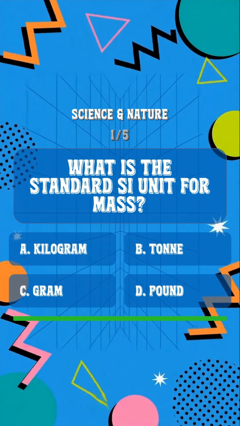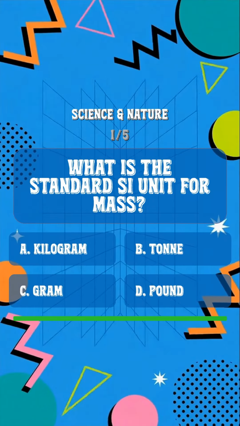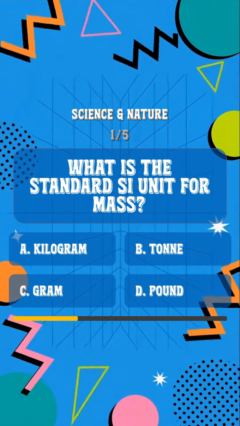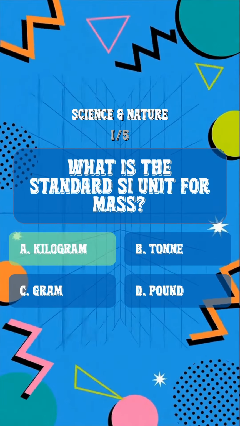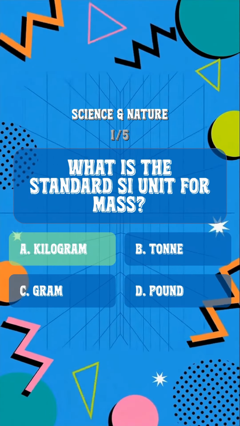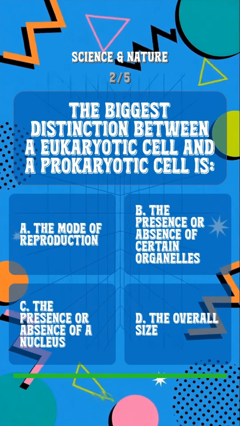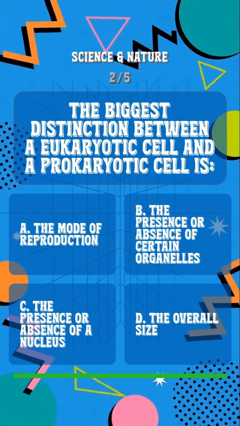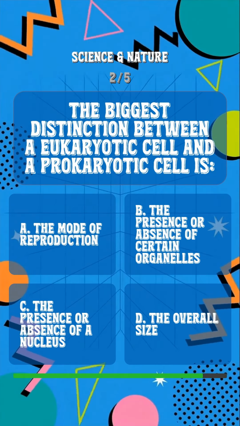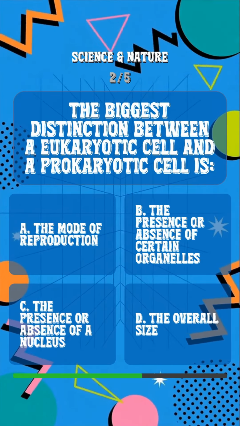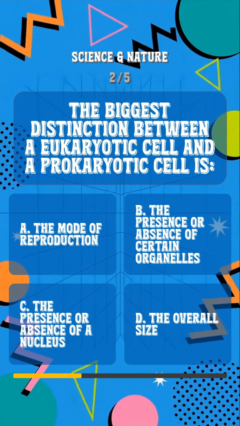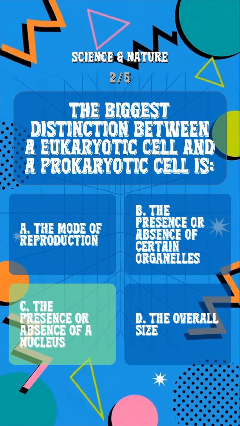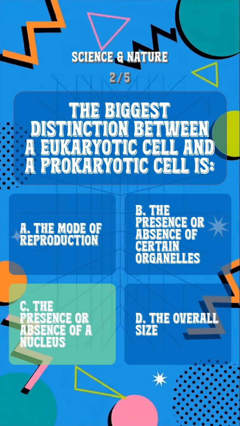Question 1. What is the standard SI unit for mass? The answer is kilogram. Question 2. The biggest distinction between a eukaryotic cell and a prokaryotic cell is? The answer is the presence or absence of a nucleus.